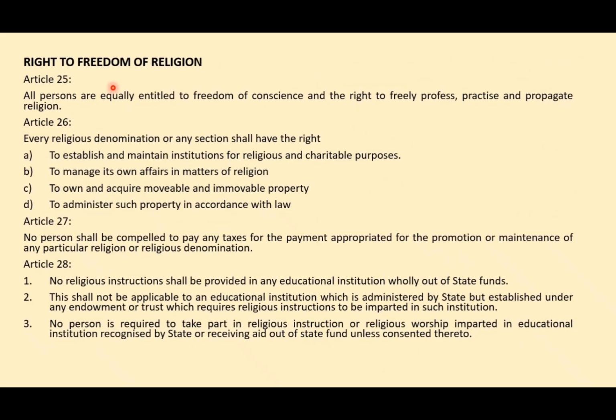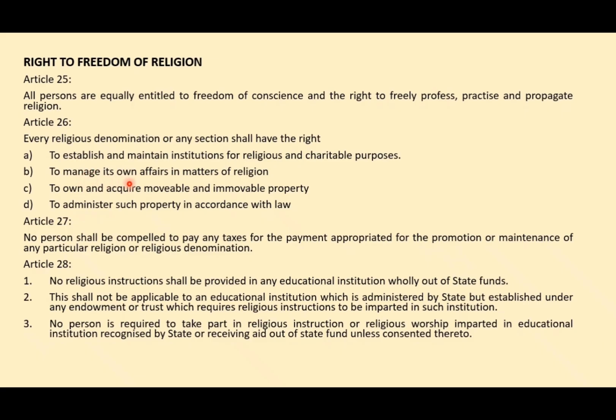And then moving on to the next, right to freedom of religion. Article 25 to 28 speaks of this religious right. Article 25 says that all persons are equally entitled to freedom of conscience and the right to freely profess, practice and propagate their religion. Then Article 26 says that every religious denomination or any section shall have the right to establish and maintain institutions for religious and charitable purposes. So for their religious and charitable purposes, this religious denomination can establish it. Okay, they have that right.